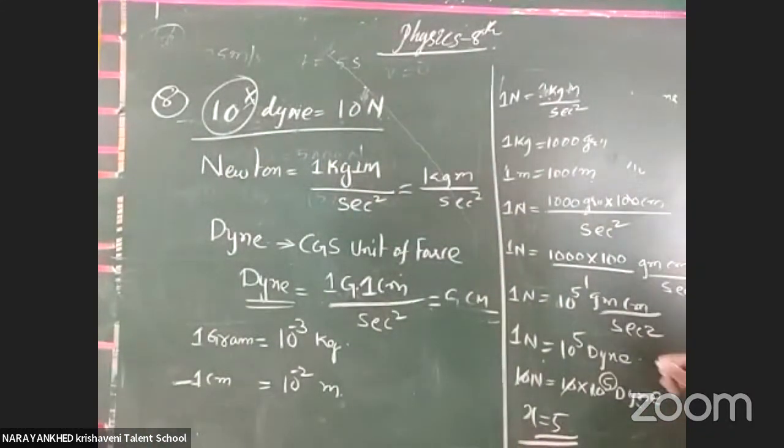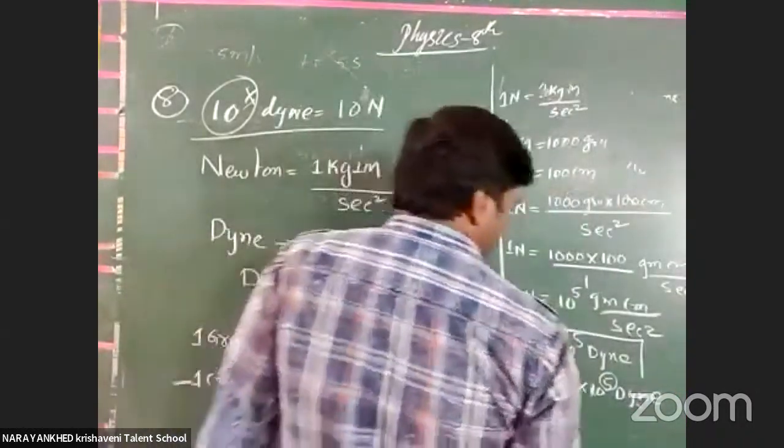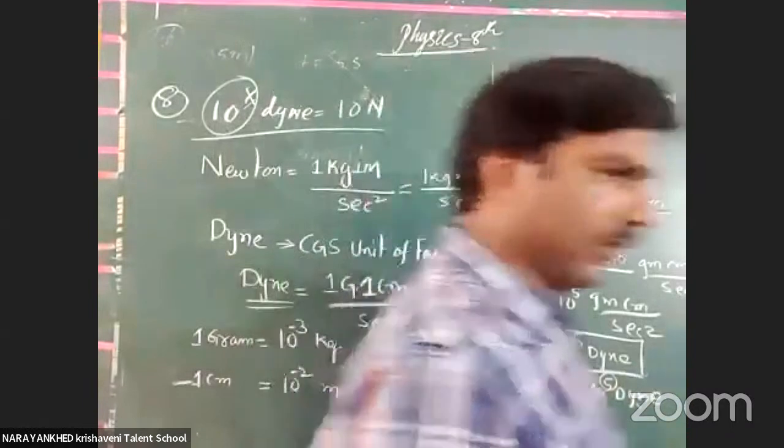This is the formula. Yes, we use it regularly. 1 Newton is equal to 10 to the power of 5 dynes.